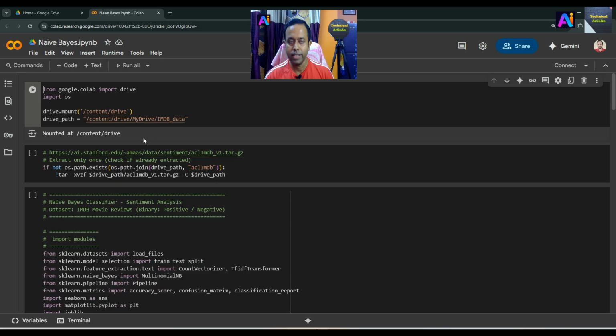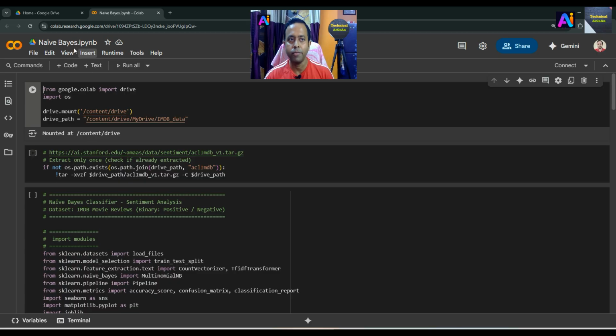After executing that, the result is mounted at /content/drive. We already said this is the compressed archive file which I already downloaded from the internet. I have already extracted it, because extracting takes more time. If you don't extract, extract it using this particular code. Extract only once, you don't need to do it every time.